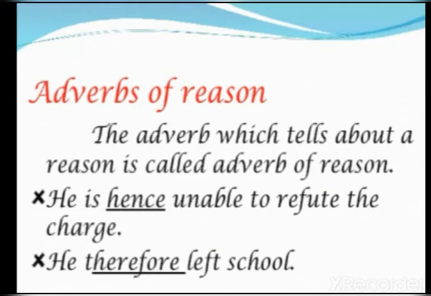Next kind of adverb is adverb of reason. The adverb which tells about the reason is called adverb of reason or purpose. Example: he is hence unable to refute the charge. Hence. He therefore left school. Therefore is the reason.